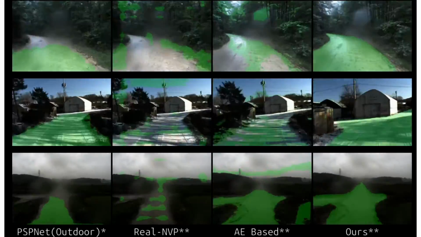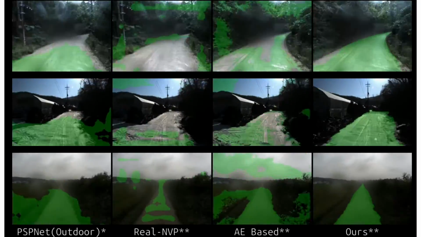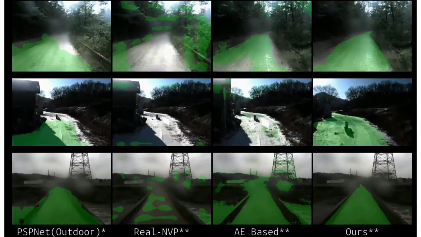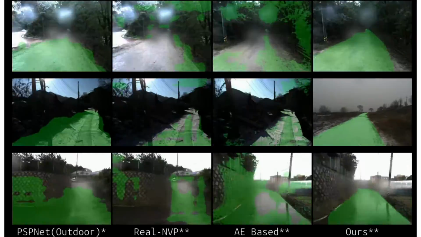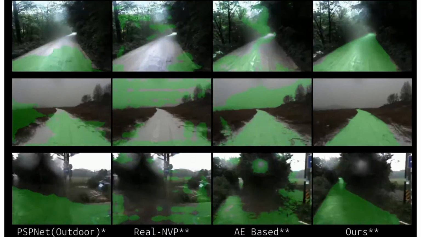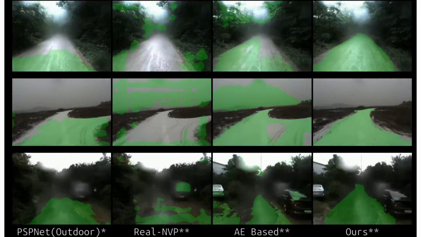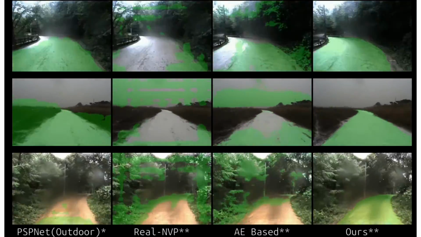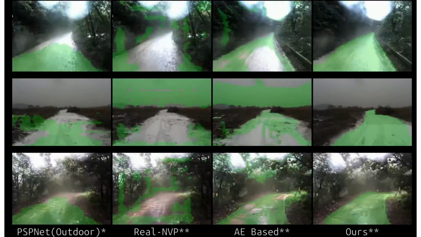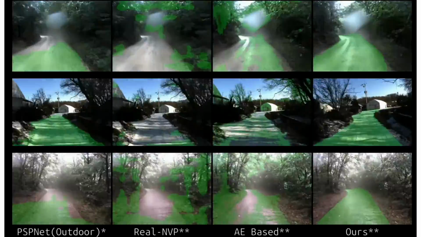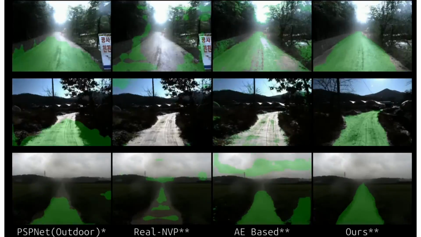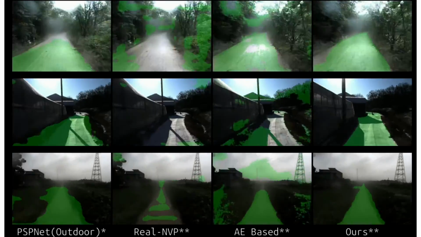Our method can effectively learn traversability in a wide range of unstructured and unknown environments. Using the flow model, our method can accurately identify traversable regions, that is, a multimodal distribution, under the complex off-road environments. Please note that the method based on autoencoders produced a large number of false positives, implying that the simple reconstruction-based anomaly detection methods fail to accurately distinguish non-traversable regions.